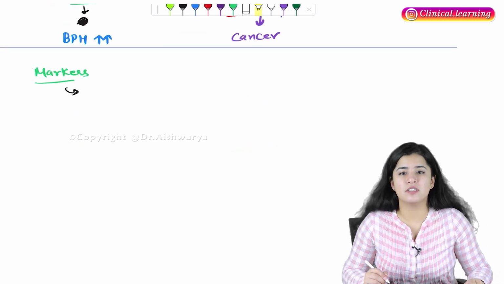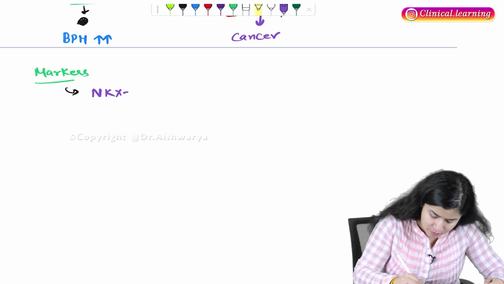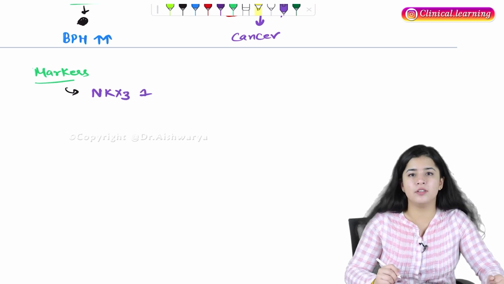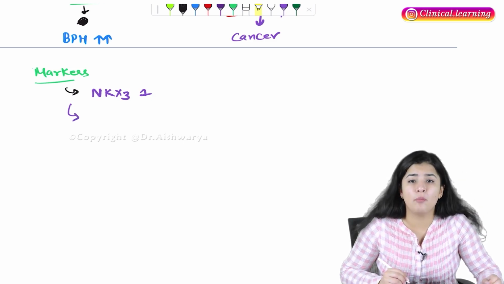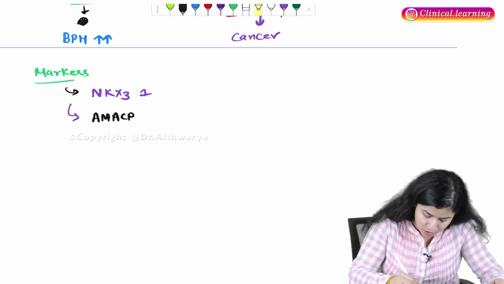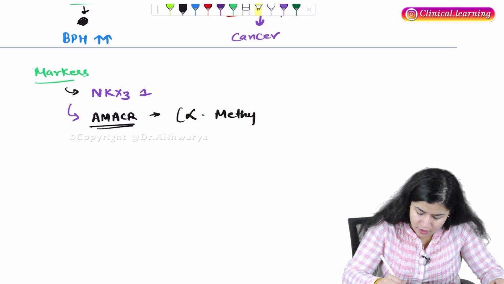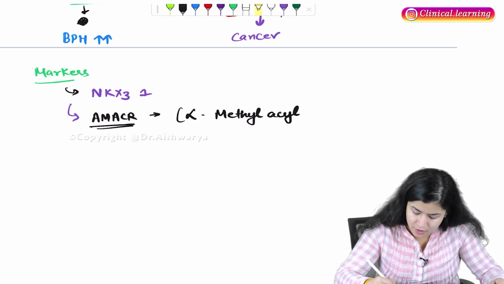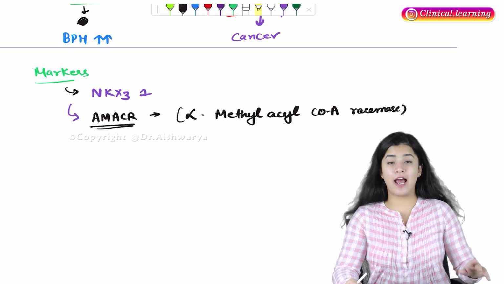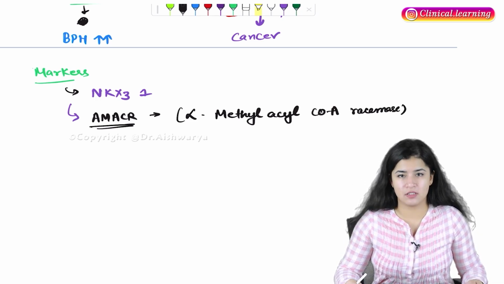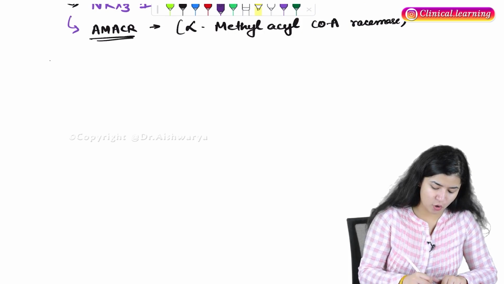What are the markers here? See, the first marker is the NKX3.1 marker. Okay. The second marker for prostate cancer is alpha-methylacyl CoA racemase. So these are the markers. If they are elevated, then it is suggestive of prostate cancer. Now, for definitive diagnosis, obviously you need to do a biopsy.